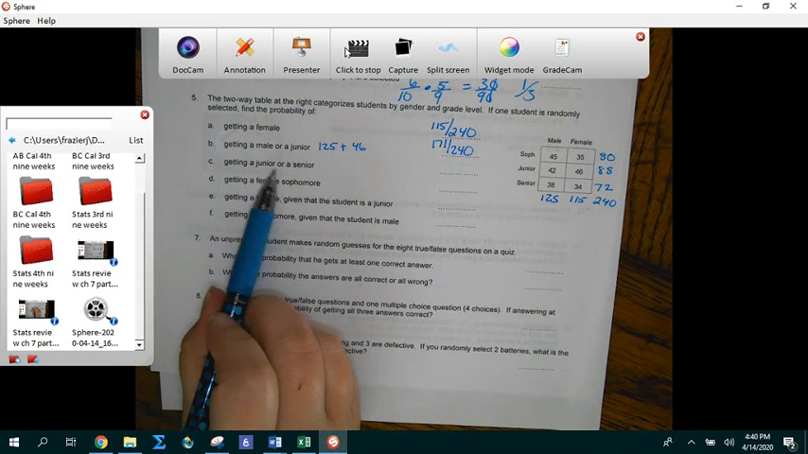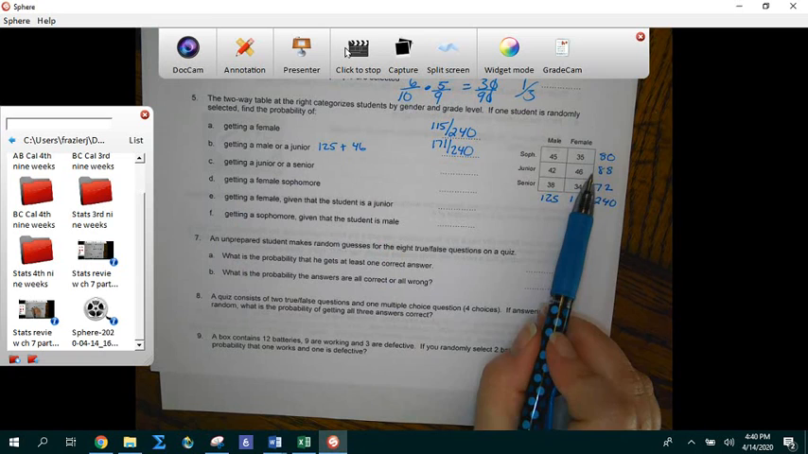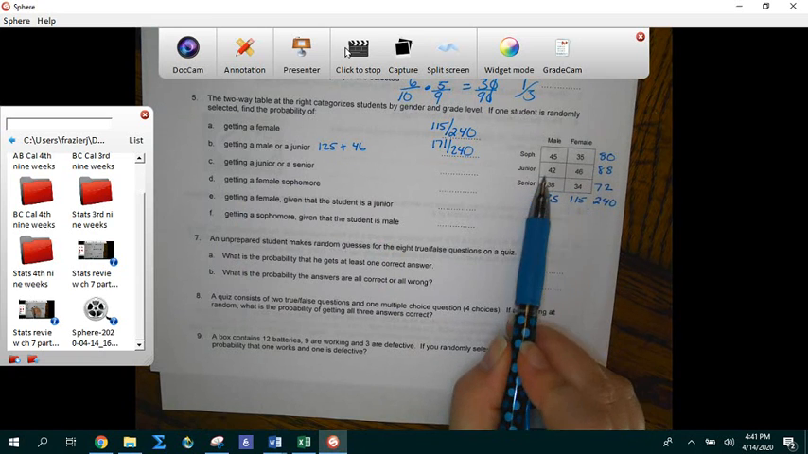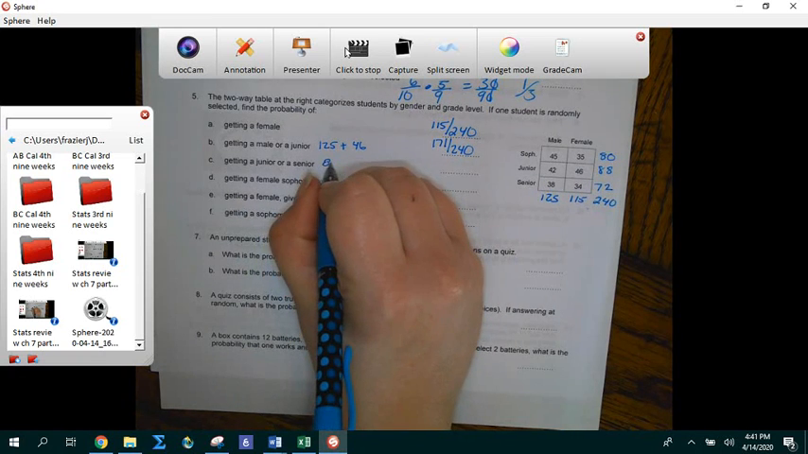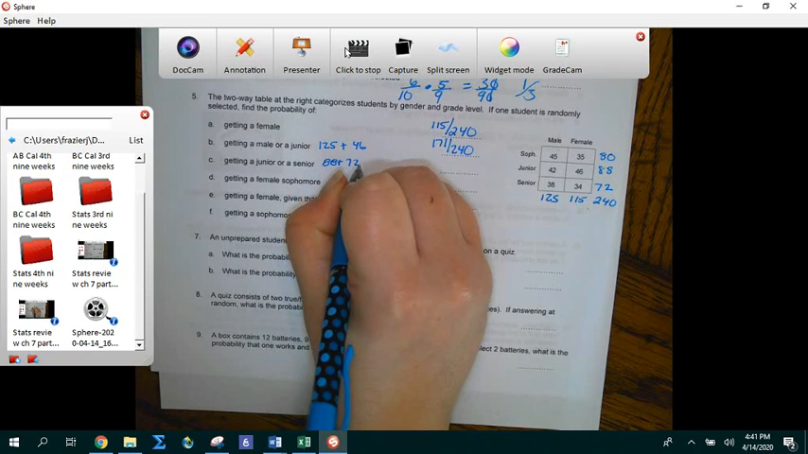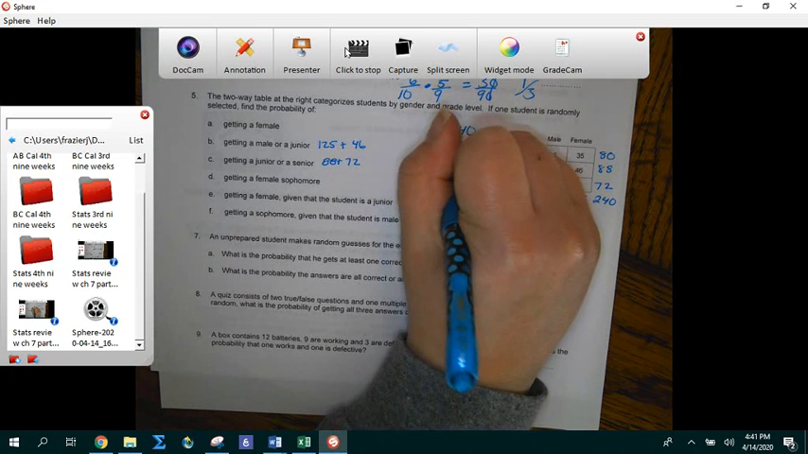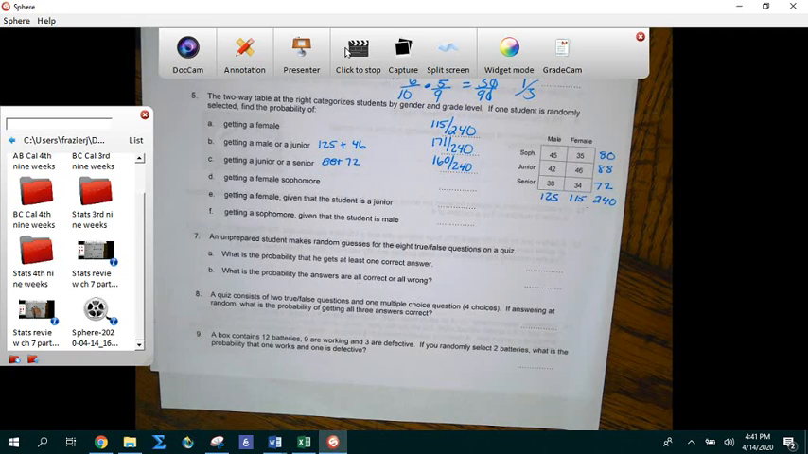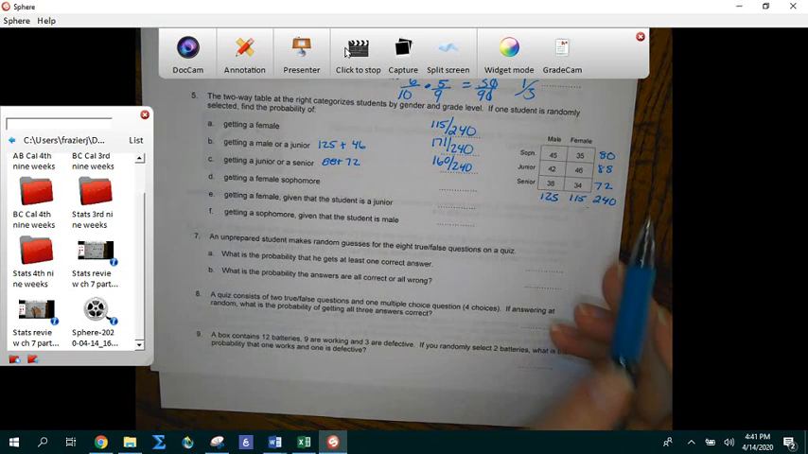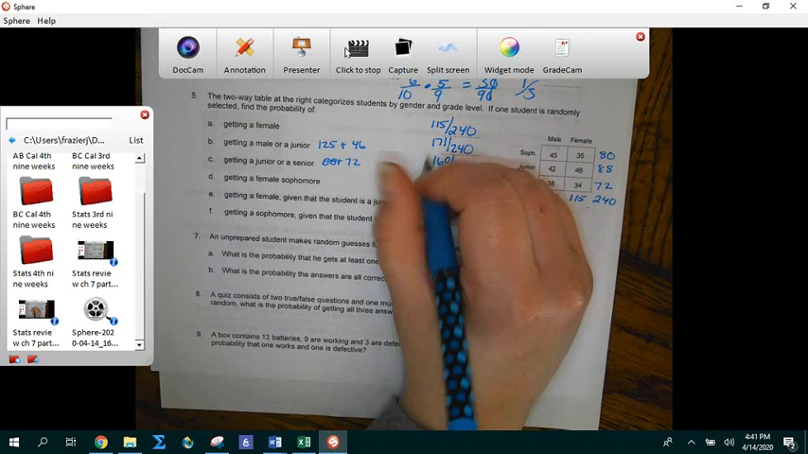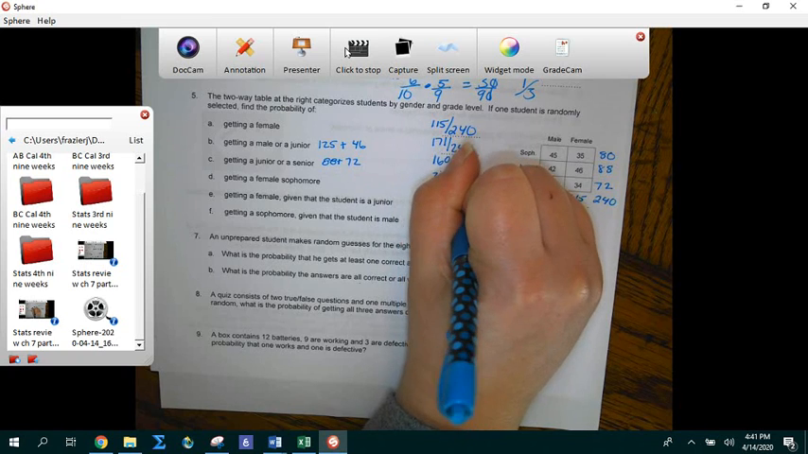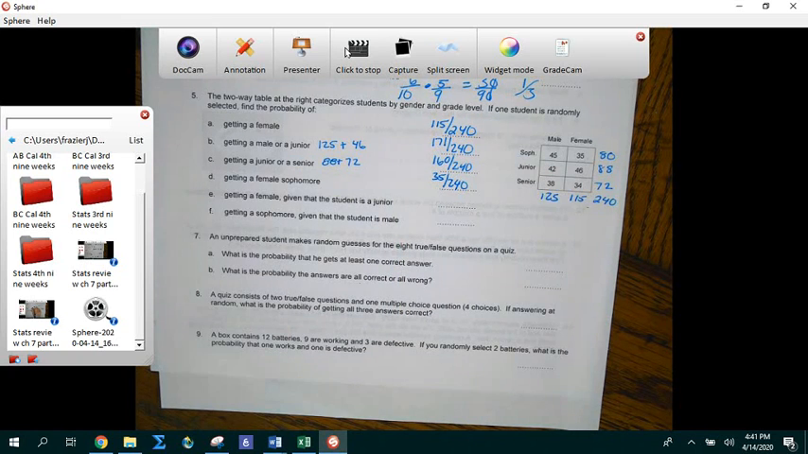Getting a junior or a senior. Okay, so juniors and seniors, none of those overlap, so we're just going to add together 88 plus 72. And let's see, 88 plus 72 is 160 out of 240 students total. Getting a female sophomore, so female and sophomore. Female sophomore is 35 out of 240 total people.